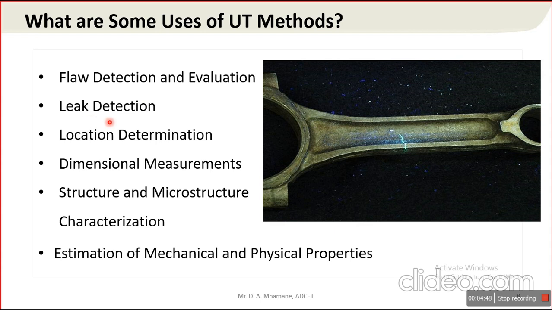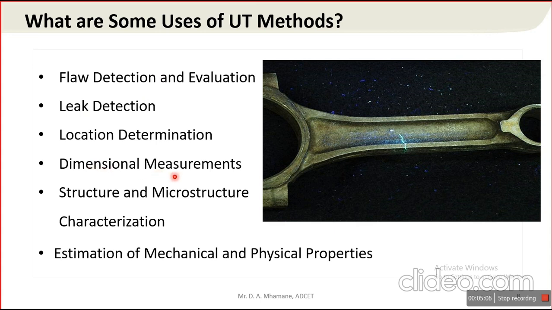Leak detection is related to different pressure vessels, cylindrical barrels, gas tankers. We can check the presence of a leak with the help of UT methods.